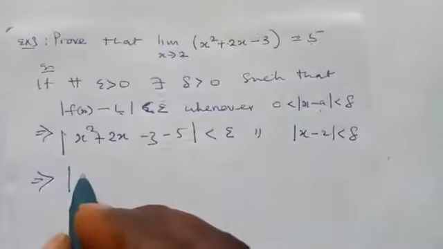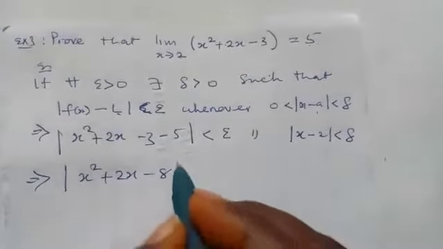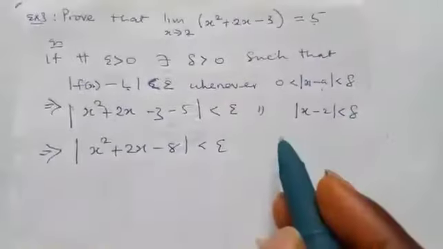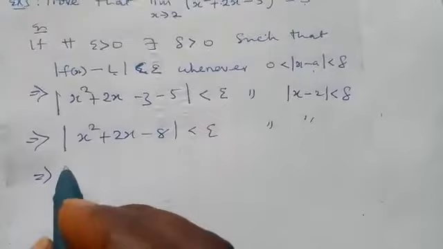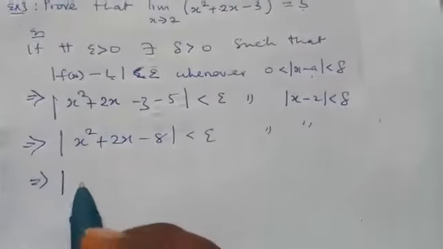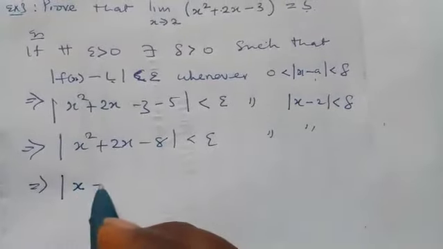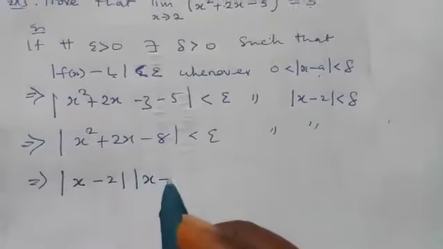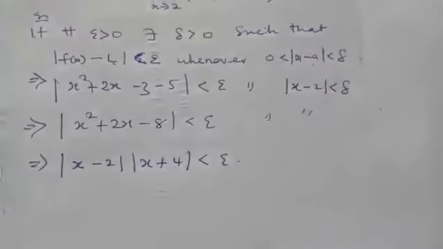If you continue, we are going to have s squared plus 2s minus 8 is less than epsilon whenever this occurs. So this can be factorized, and if you factorize it, you are going to get s minus 2 and s plus 4. So this is less than epsilon.